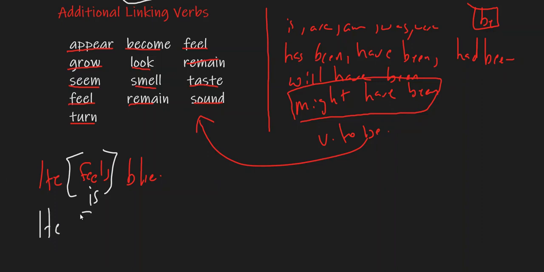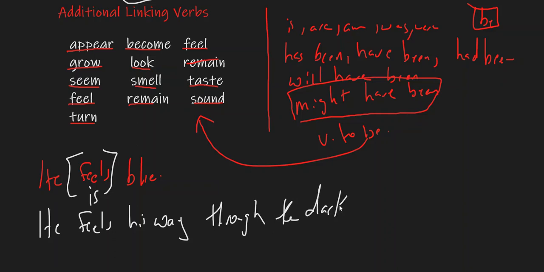He feels his way through the darkness. Then in this case, feels here is an action verb stating an action, that he feels his way through the darkness, and it's not a linking verb but an action verb.